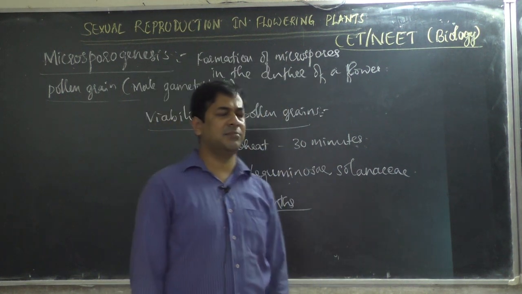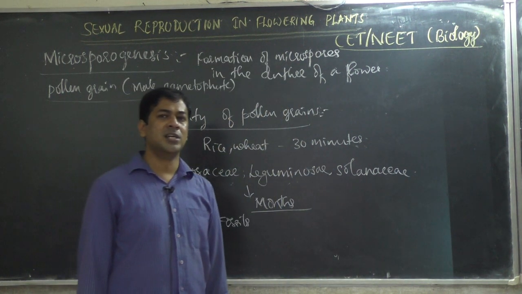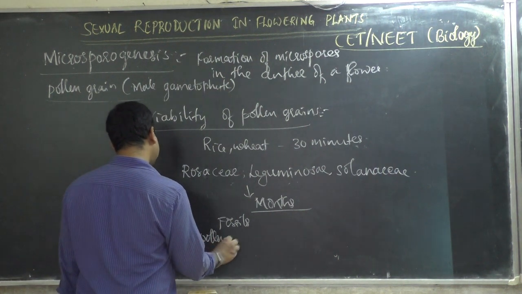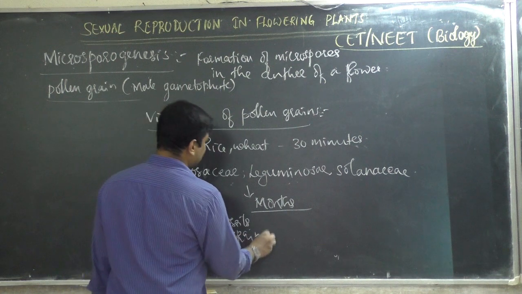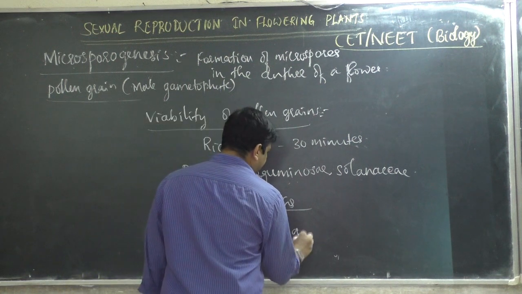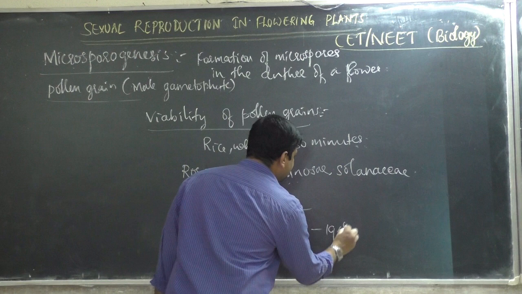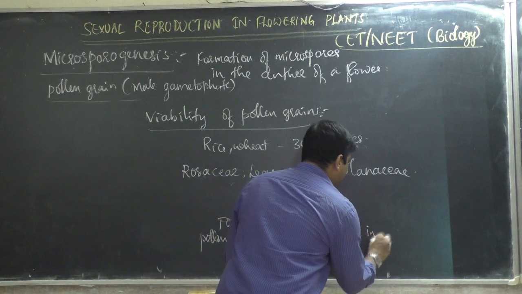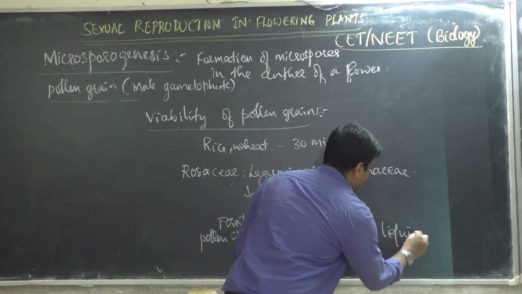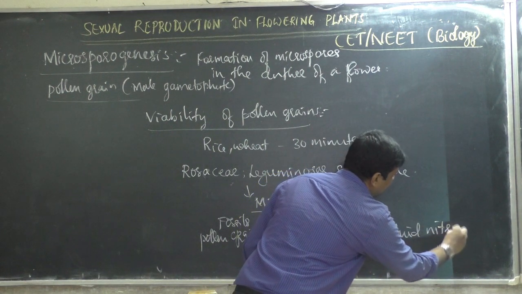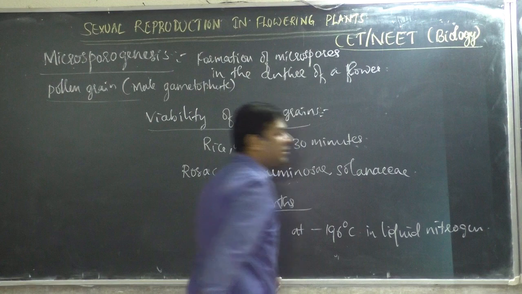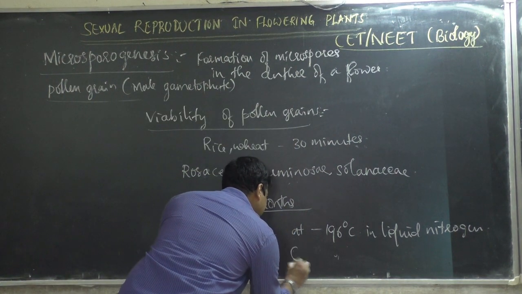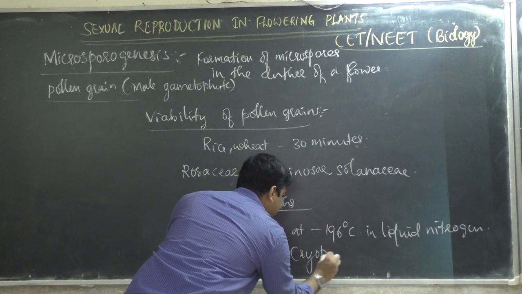That is artificial insemination. Like how sperms are stored in a sperm bank, in the same way pollen grains can also be stored at minus 196 degrees Celsius in liquid nitrogen, and the process is called cryopreservation.